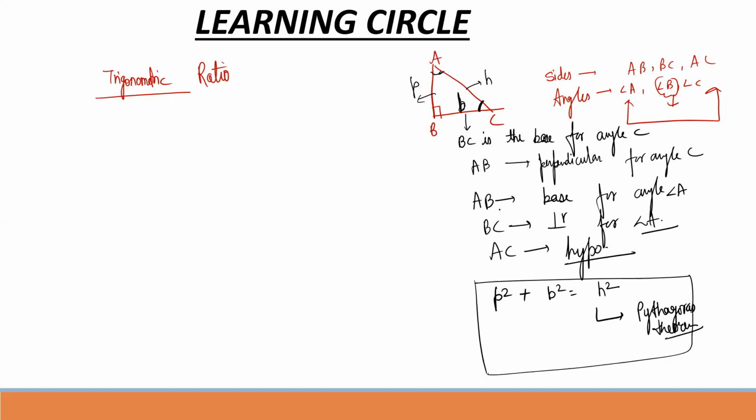So we have covered the basics. Now let's start. If I ask you, what would be the ratio of two sides?